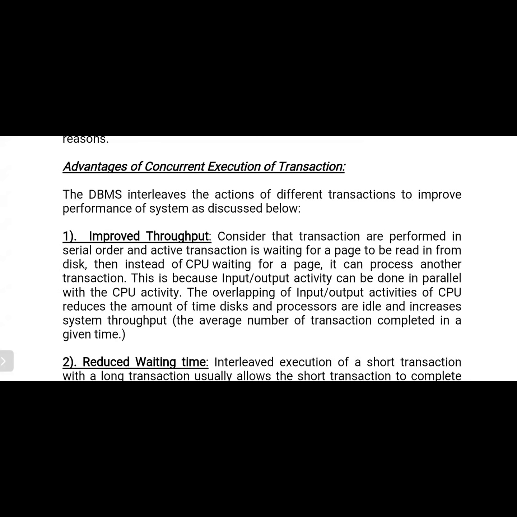Next, what are the advantages of concurrent execution of transactions? One of the main advantages is improved throughput. What is the meaning of throughput? It is how many outputs are generated within a given time.